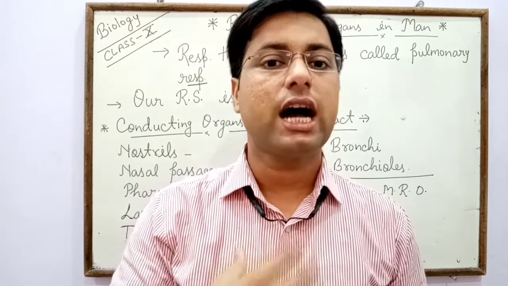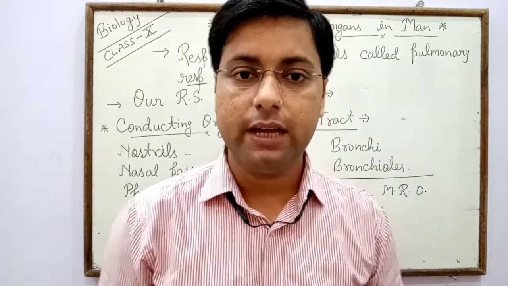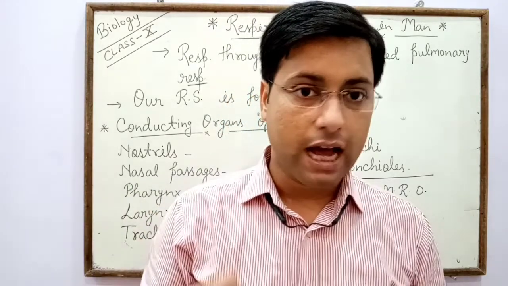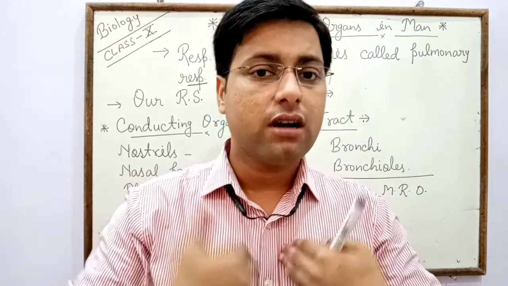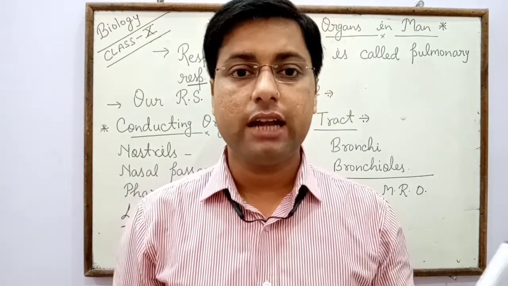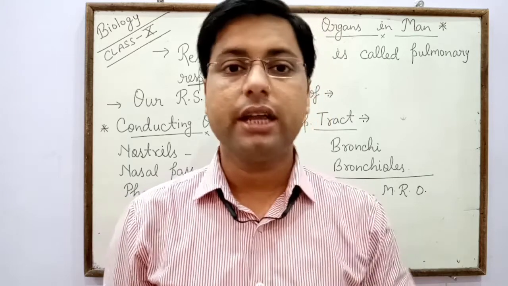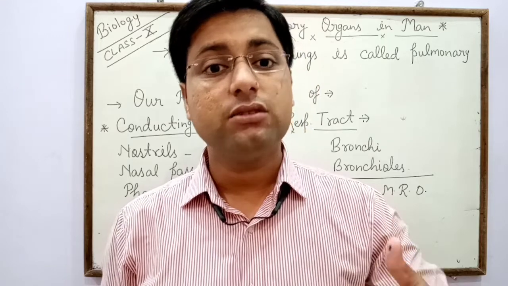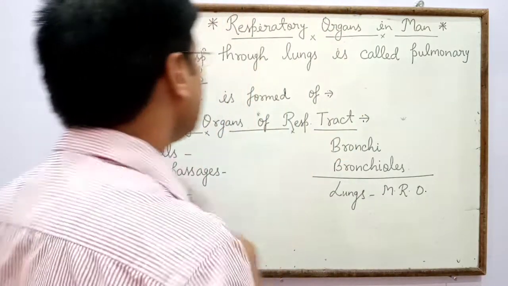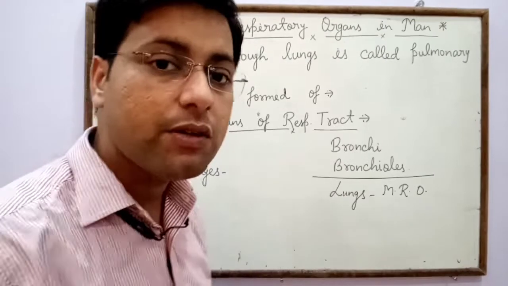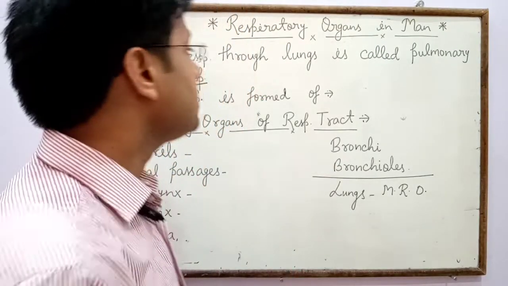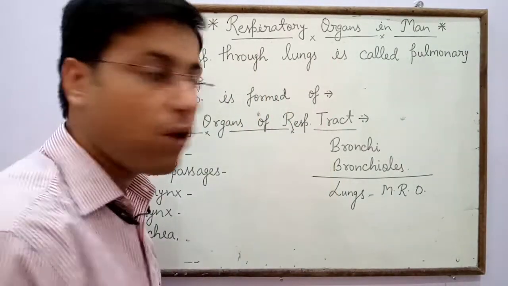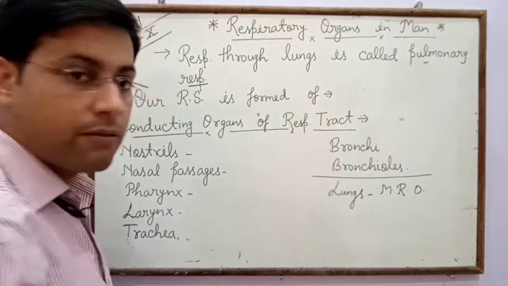The hollow space of our chest is called the thoracic cavity, and in it one pair of lungs is present. In between the lungs the heart is present, and the heart helps in pumping blood, that is, in transportation or circulation. The respiration through lungs is called pulmonary respiration, so in human beings pulmonary respiration is present.